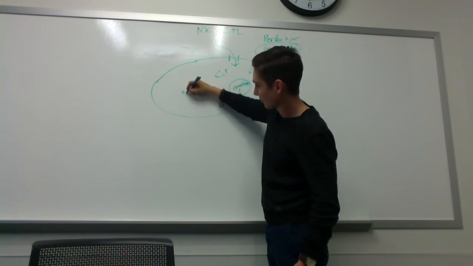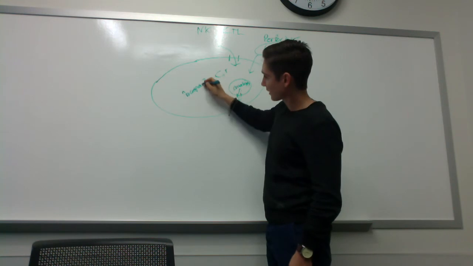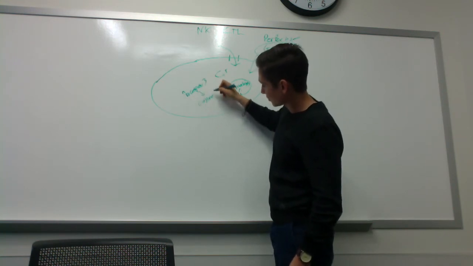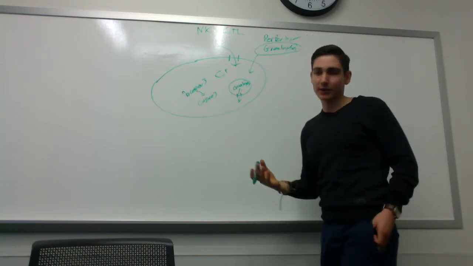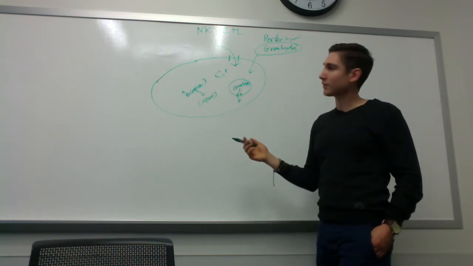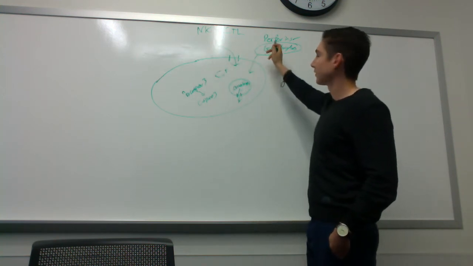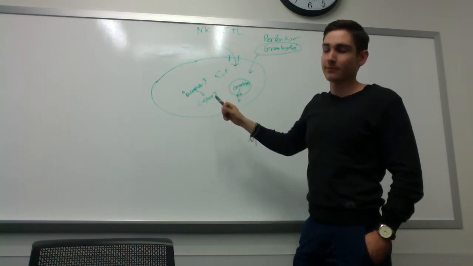So for example, procaspase 3 can get cleaved to become caspase 3, initiating apoptosis. So this is the secretory route because these cells are actually secreting the proteins that initiate apoptosis.